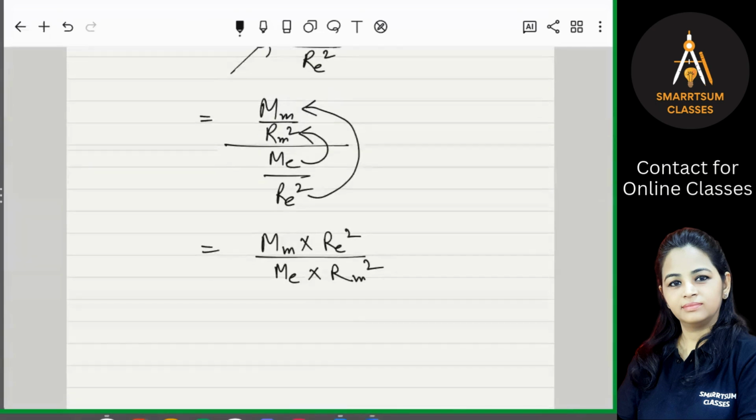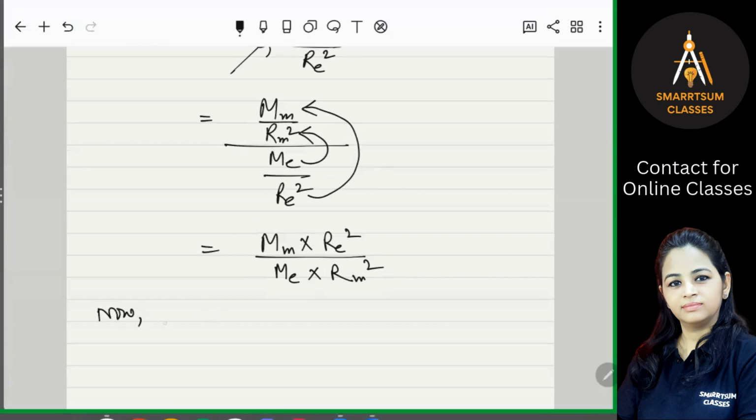Now, since we know all these values, we already know the mass of Earth, the mass of the moon, and the radius of Earth and moon, we can put the values here to find the ratio Wm upon We.